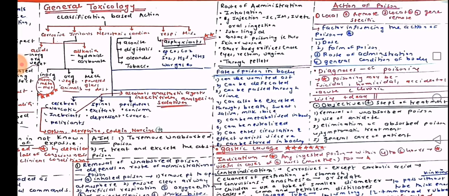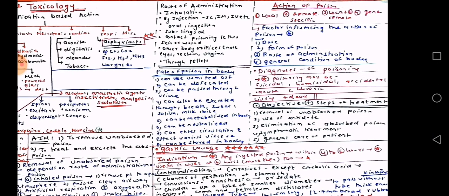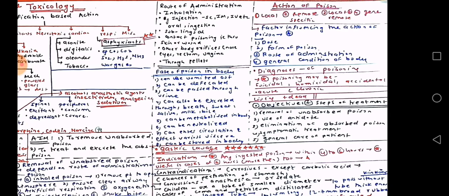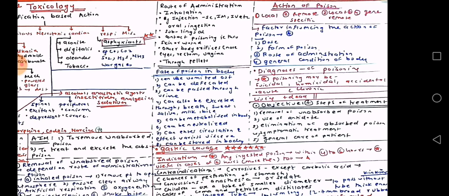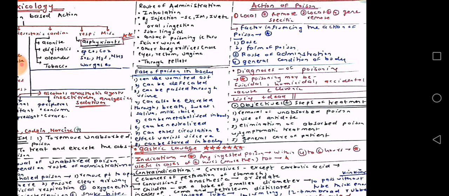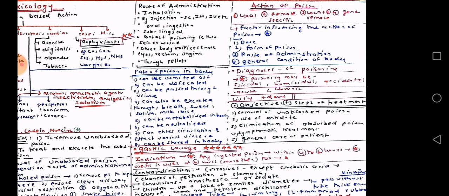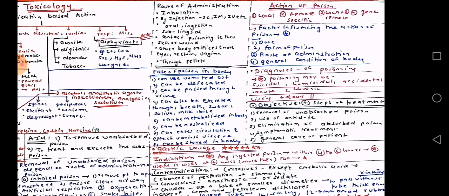Now we move on to the action of poisons, which is local, remote, which is local and specific, local plus remote, and fourth is general. Factors influencing the action of poisons: dose, form of poison, route of administration, and general condition of the body.